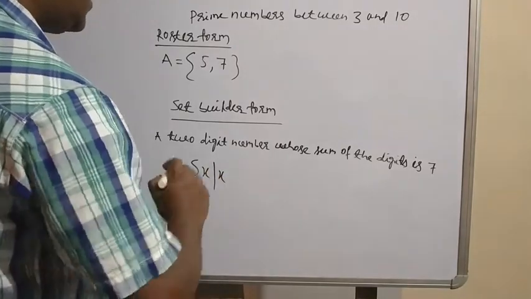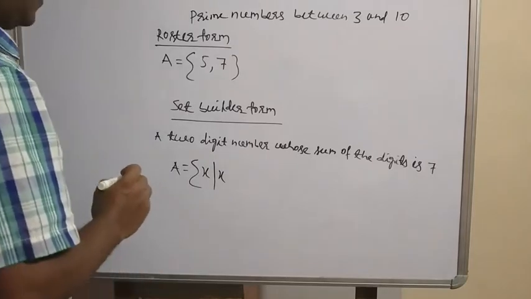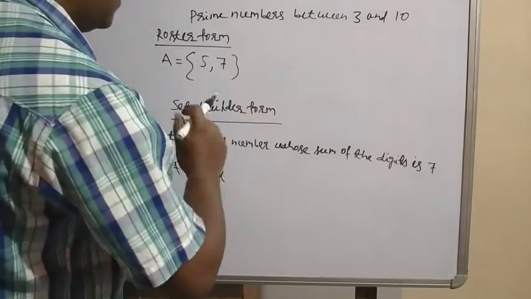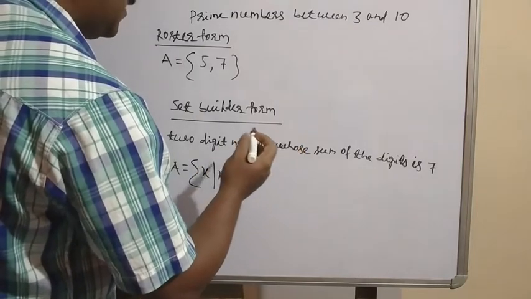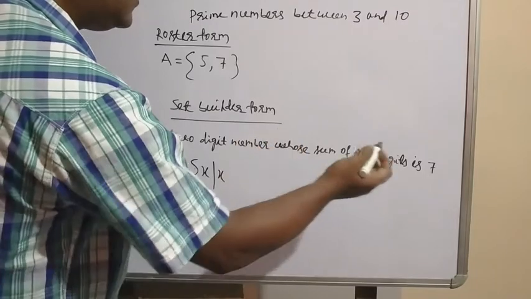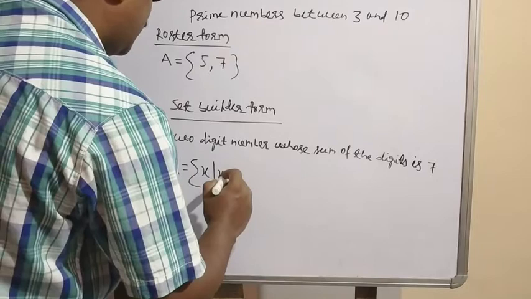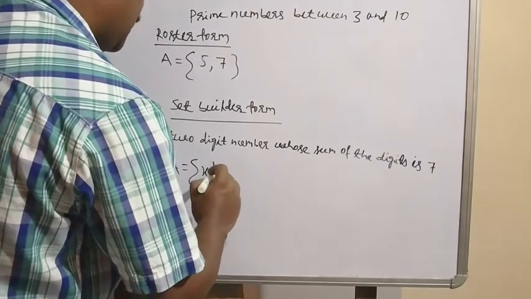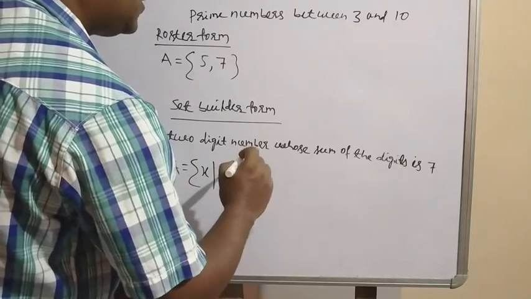So x such that x is a two-digit number whose sum of the digits is 7. Start from 1: the tens digit is 1, the unit digit is 6, and 1 plus 6 is 7. Is it coming or not?